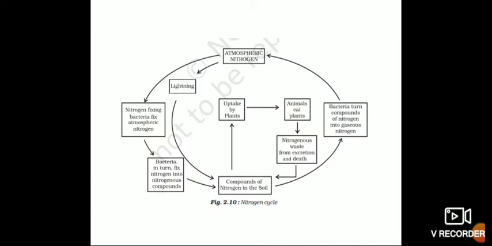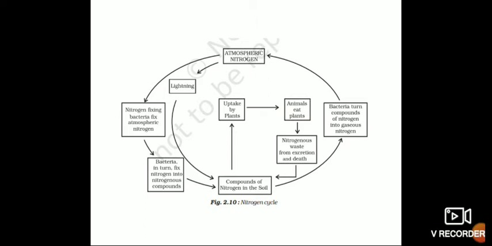See, atmospheric nitrogen is utilized by bacteria on the left side. Can you please follow me? Yes. So nitrogen fixing bacteria fix atmospheric nitrogen. Bacteria in turn change nitrogen into nitrogenous compounds, and the nitrogen compounds in the soil are used by the plant. And bacteria turn compounds of nitrogen into gaseous nitrogen.